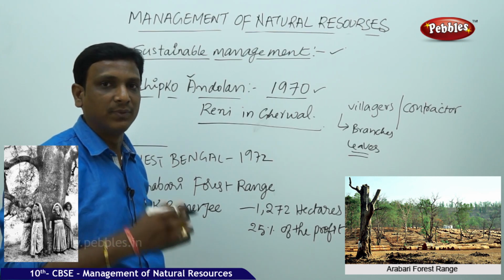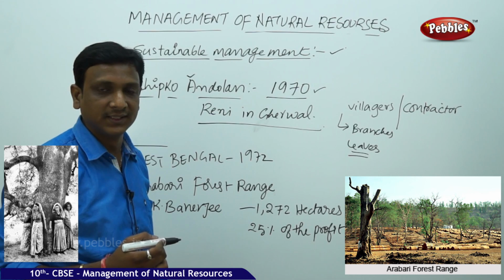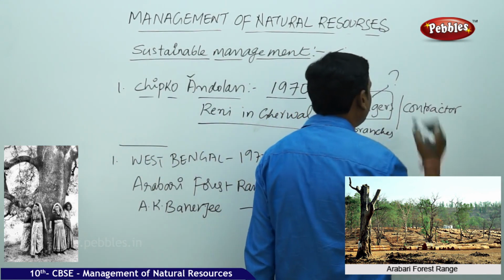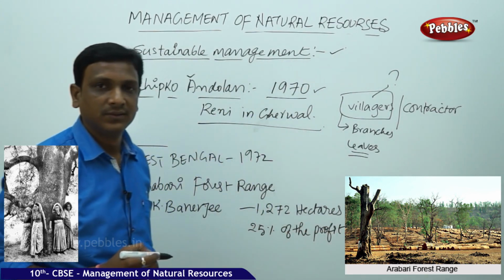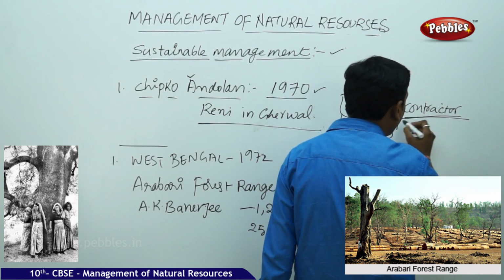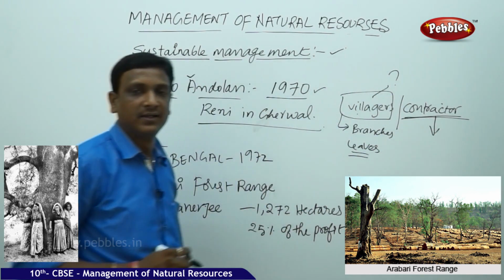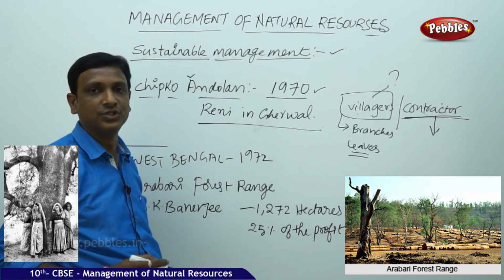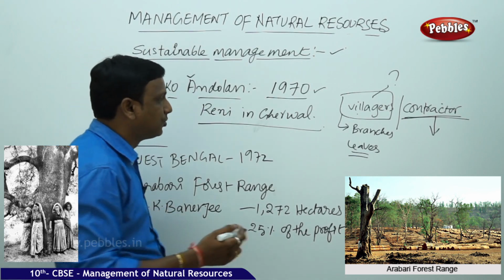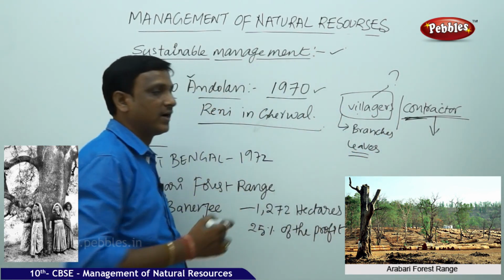So once the tree is completely cut down, once the area is evacuated by cutting all the trees, the survival of these villagers becomes questionable. So here the villagers had a clash with the contractor, and they did not allow the contractor to cut the trees in that village, the forest which is close to the village. Finally, due to the attempts of these villagers, the contractor withdrew his idea of cutting the trees